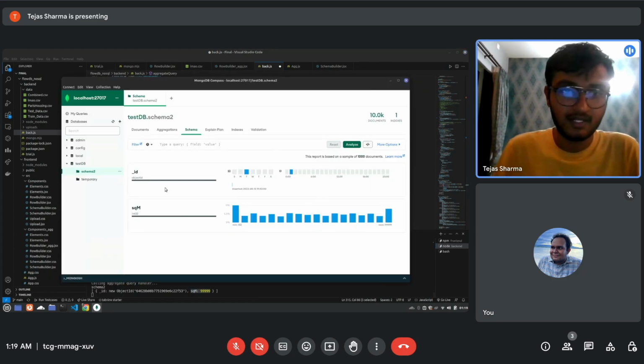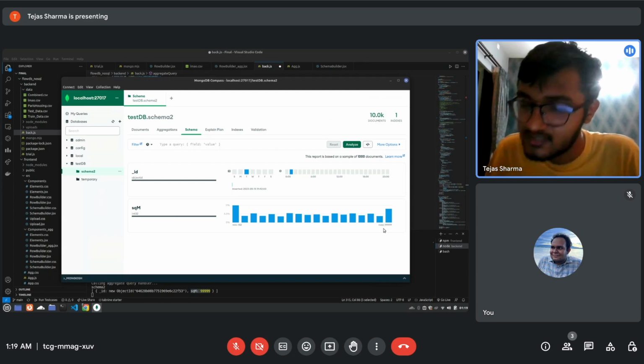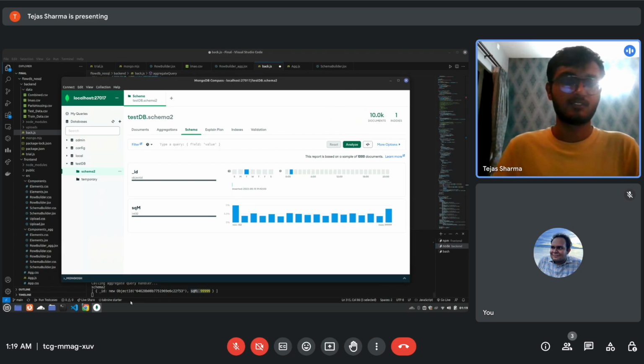If you want to confirm it again, we could see here that the max value of the whole collection given by this line over here is 99999, which is the value being outputted here. So that's how the queries in the front end are being handled in the back end and run on MongoDB.